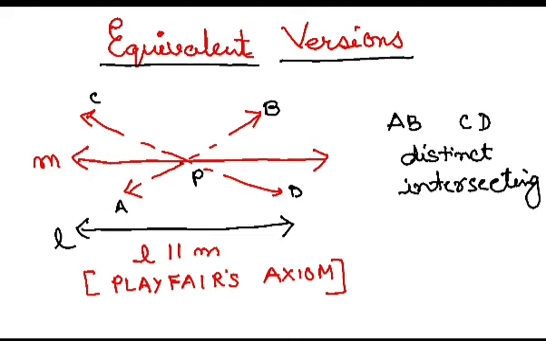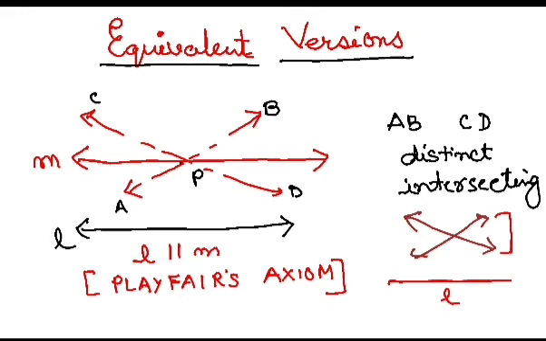So there's another version. The second version says if we have two intersecting lines, these two lines obviously cannot be parallel to the same line. So two distinct intersecting lines cannot be parallel to the same line. If you come to this figure, your AB and CD are intersecting lines because they intersect at P. So none of these two lines are parallel to L, right?